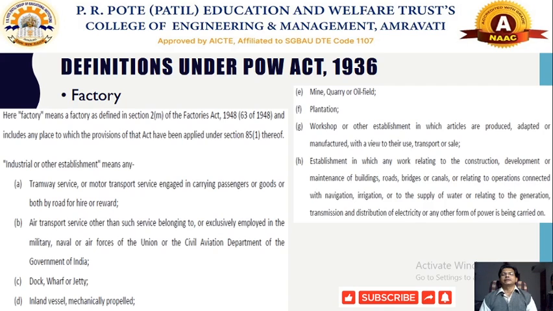Establishment in which any other work relating to, or any other kind of industrial establishment wherever construction work goes over, or development of maintenance building, road, bridges, canals or any other operation connected with navigation, irrigation and supply of water relating to the generation and transmission and distribution of electricity. So workers belonging to these industries are also covered under this factory, which has been covered under the Factories Act 1948.